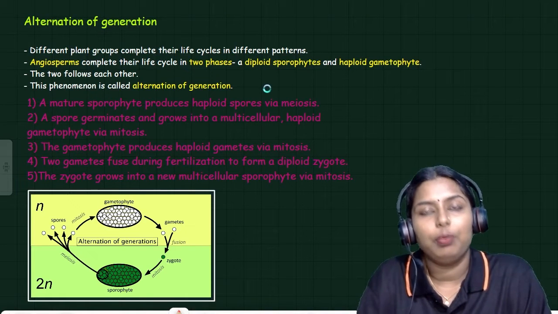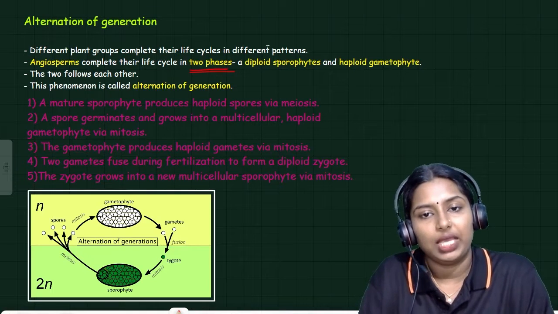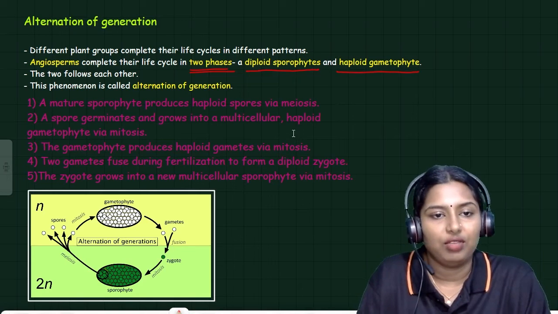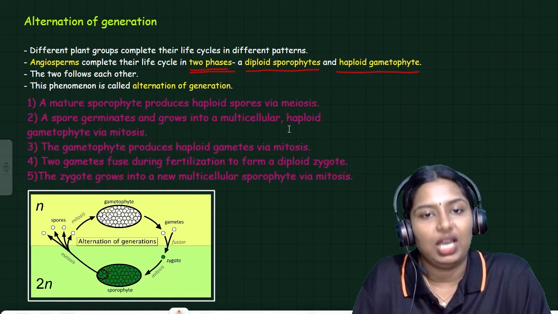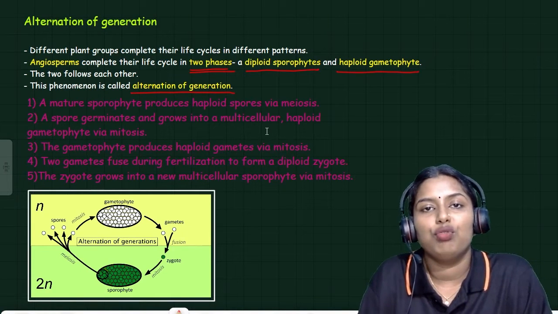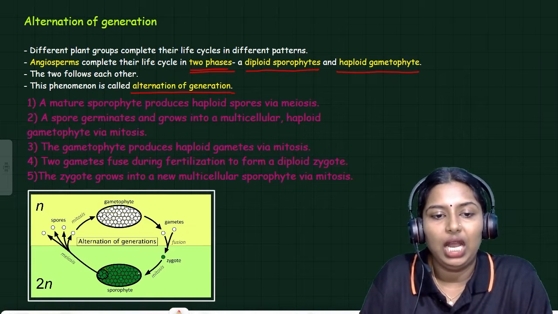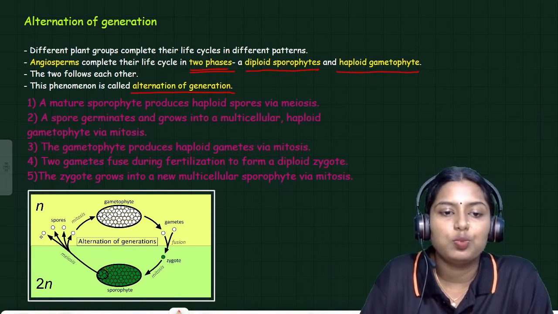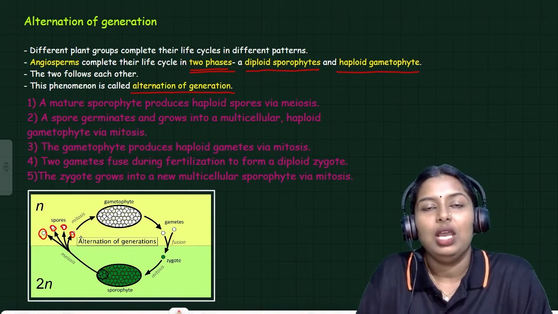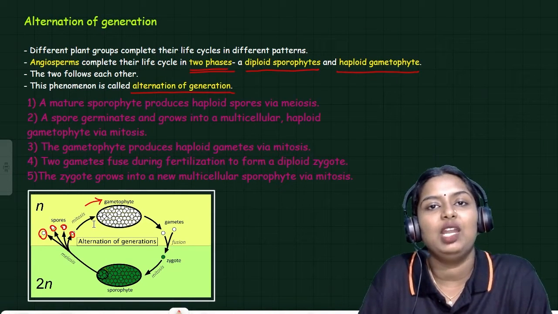So two kinds of phases are there in the angiosperm life cycle. What are they? Diploid sporophytic phase and haploid gametophytic phase. The two follow each other and this phenomenon is called alternation of generation. Here you can see the sporophytic plant body undergoes meiosis to form haploid spores. Those haploid spores undergo mitosis, the equational division, to form the gametophytic plant body.